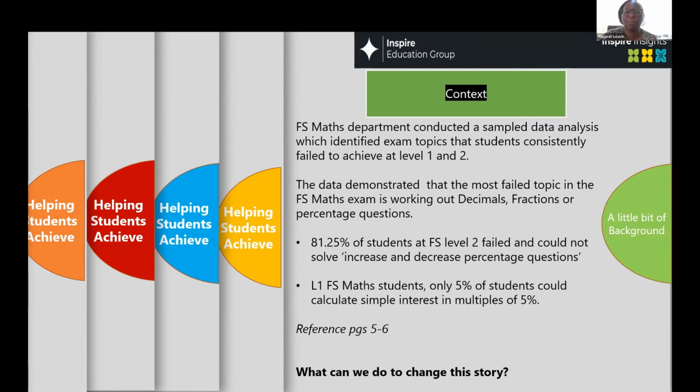Now, obviously exam boards do give analysis feedback data on performance in exams, but I'm not sure that there's national data out there on how students perform on this. So that's quite interesting.